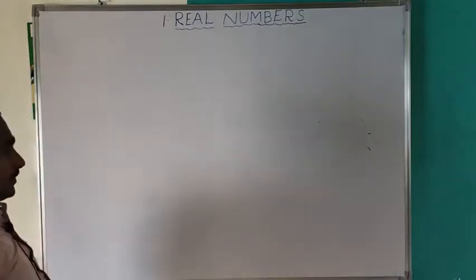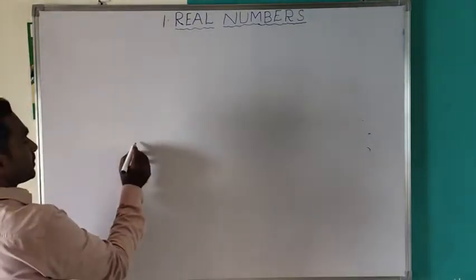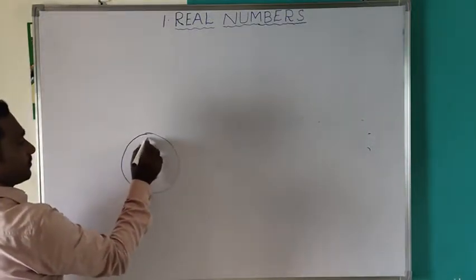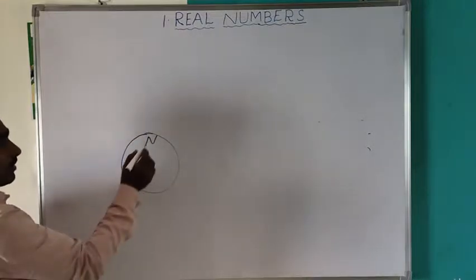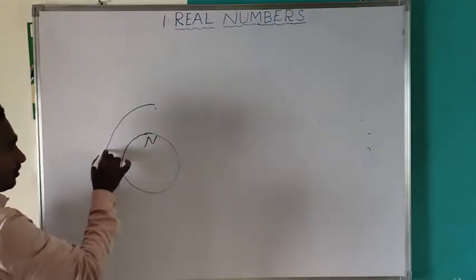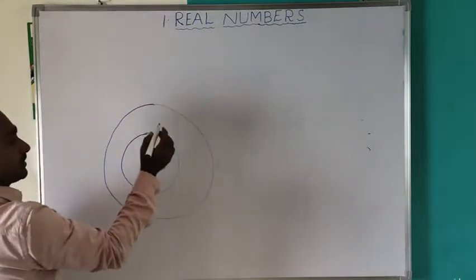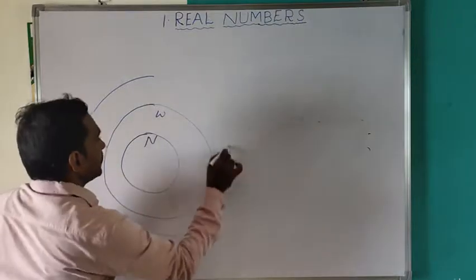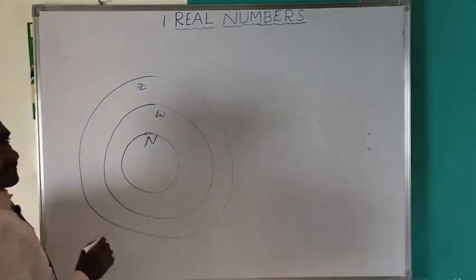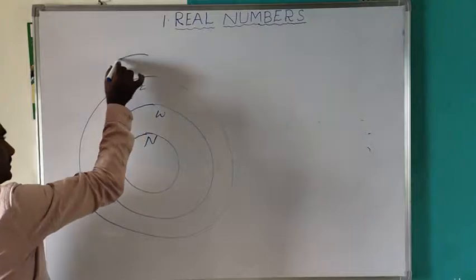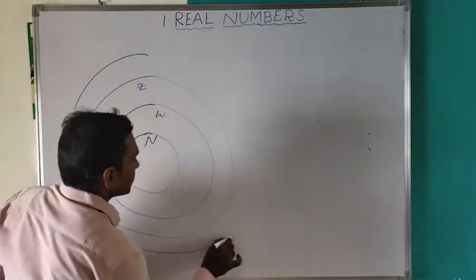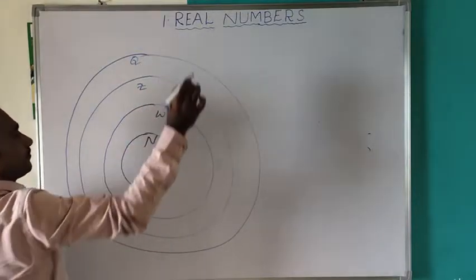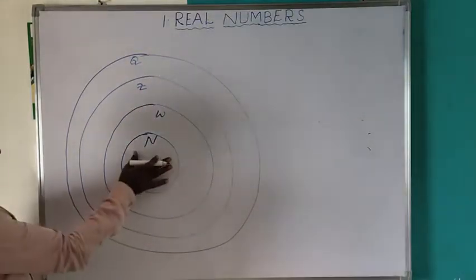Our conclusion. Suppose this indicates the set of natural numbers. All natural numbers are whole numbers.